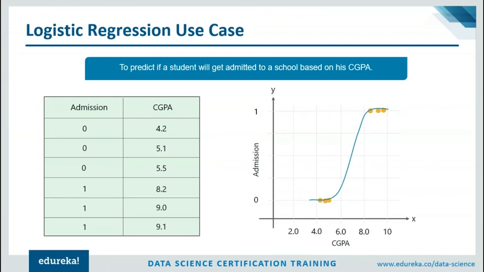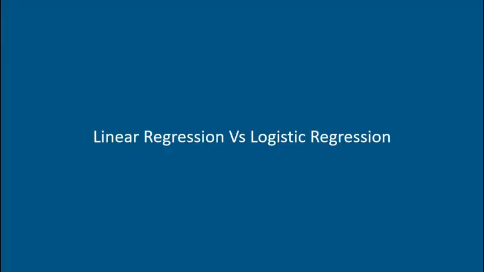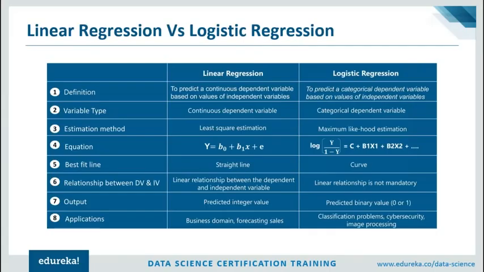Okay, now let's try to sum up our entire session and let's compare the two models. So first of all, let's look at the definition of linear regression and logistic regression. The main aim of linear regression is to predict a continuous dependent variable based on the values of the independent variables. But when it comes to logistic regression, the aim is to predict a categorical dependent variable based on the values of independent variables. These are the main aim of each of these models.